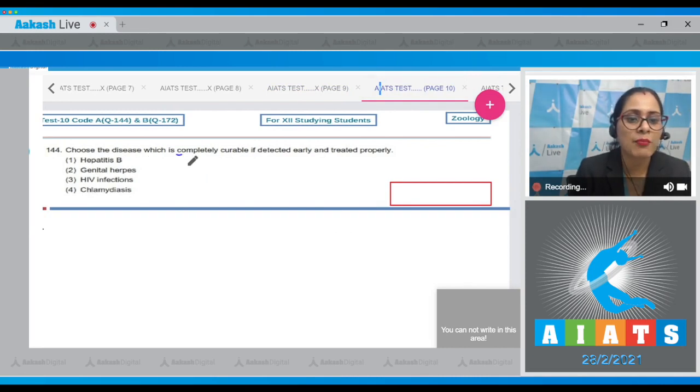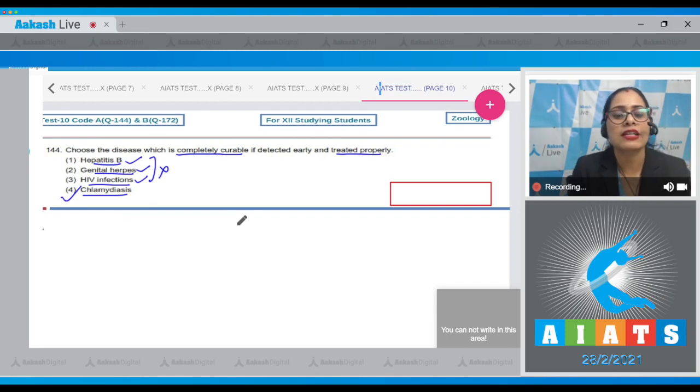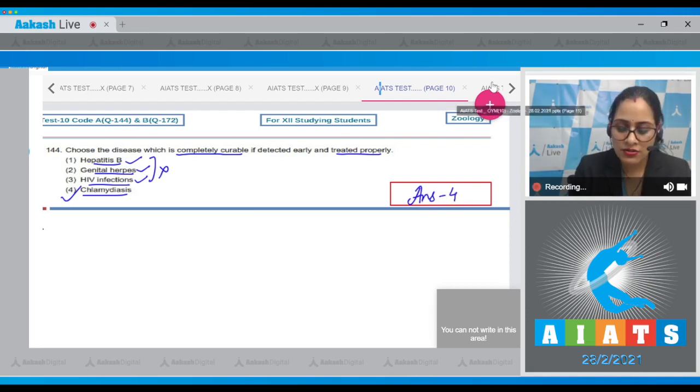Choose the disease which is completely curable if detected early and treated properly. Options are hepatitis B, genital herpes, HIV infections, and chlamydiasis. Now, option number 1, 2, and 3 are the diseases which are not completely curable, even if detected early and treated properly. So these cannot be the correct answers, and the correct answer to this question is option number 4, chlamydiasis, which is a sexually transmitted infection that can be completely cured if detected early and treated properly. So the correct answer to this question is option number 4. Let's move on to the next question.